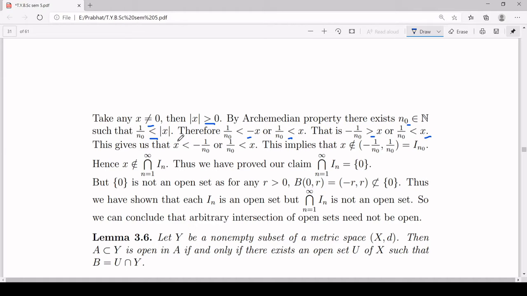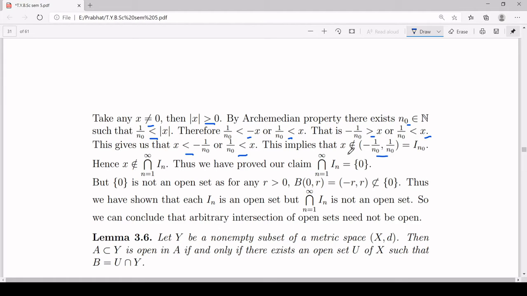What does it give? It gives x is less than minus 1/n0 or 1/n0 is less than x. That means x does not belong to the open interval (-1/n0, 1/n0), because x will be either less than minus 1/n0 or greater than 1/n0.